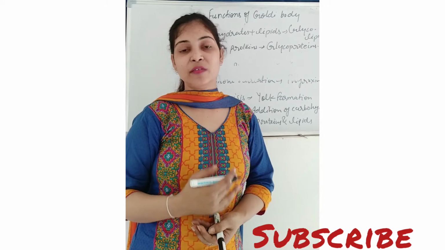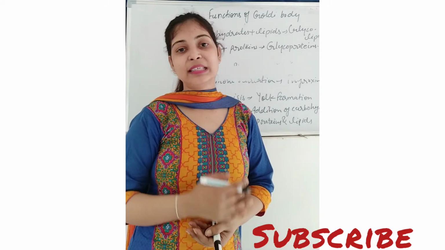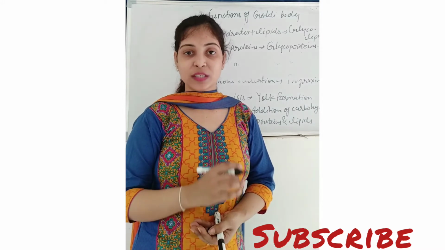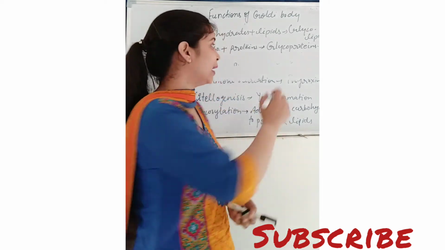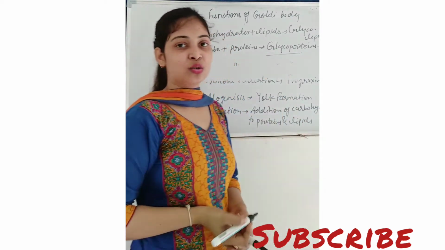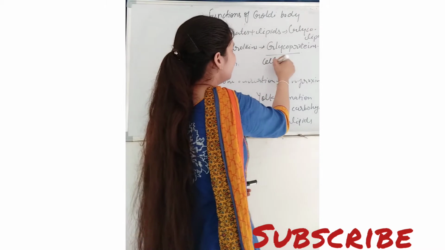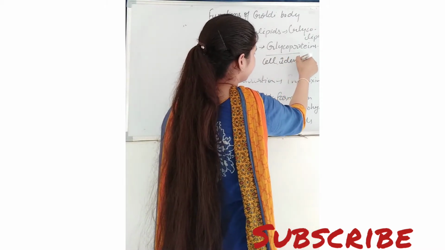Because glycoprotein which is present in different organisms is different, right? So at the time of organ transplantation we match glycoproteins. So it helps in the cell identification.